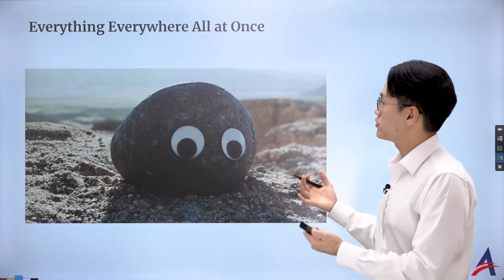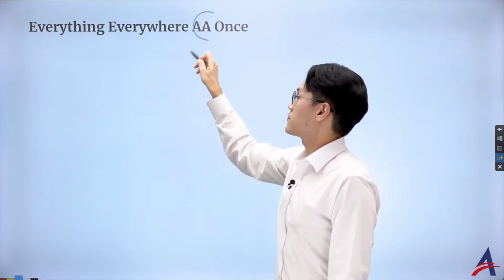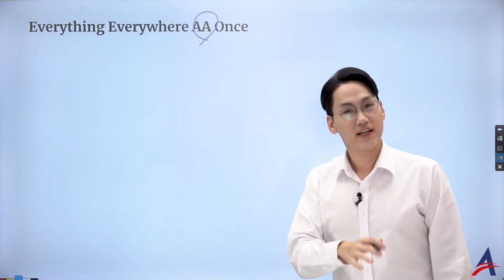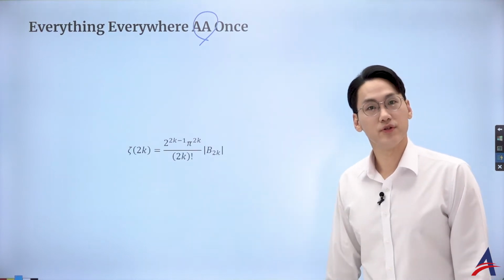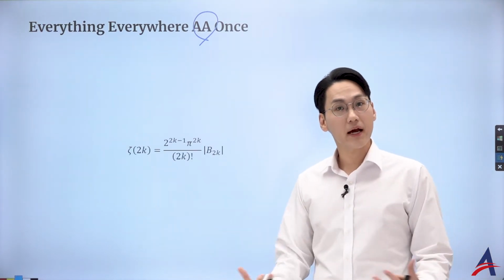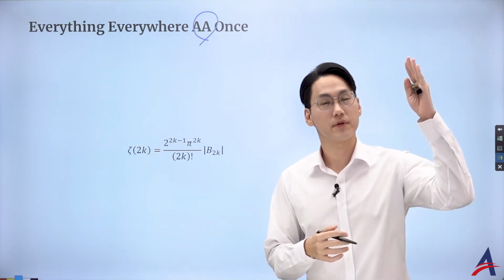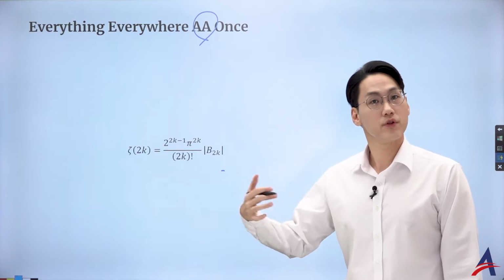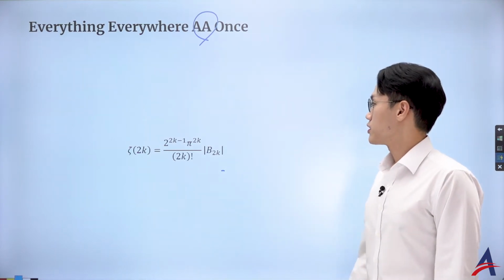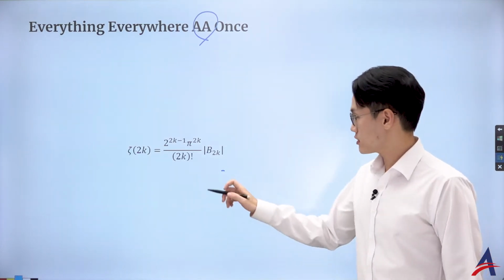Okay, so what I like to do is to change the title from All at Once to the AA, right, analysis and approaches, and see what we can do. So what I like to do is to combine our collective understanding from topic 1 to 5 to solve the following problem of the Bernoulli number with the zeta function. So that is what we are trying to do. So this is a big idea, right?